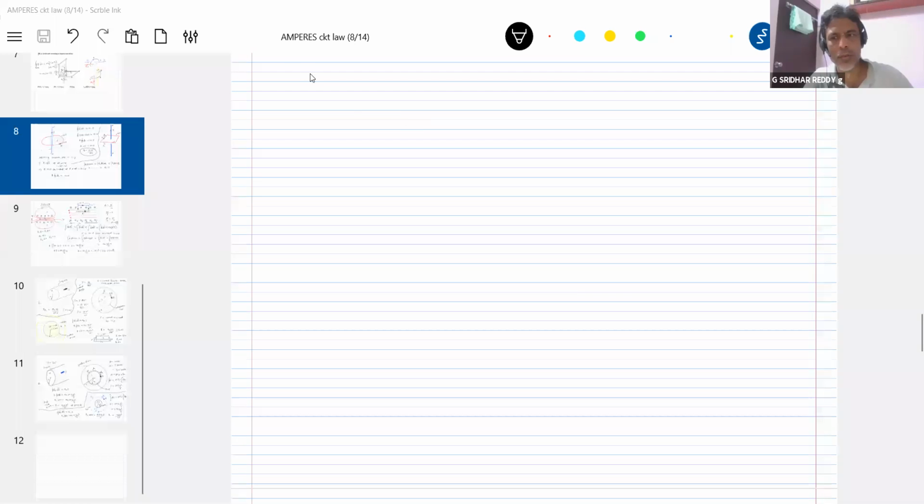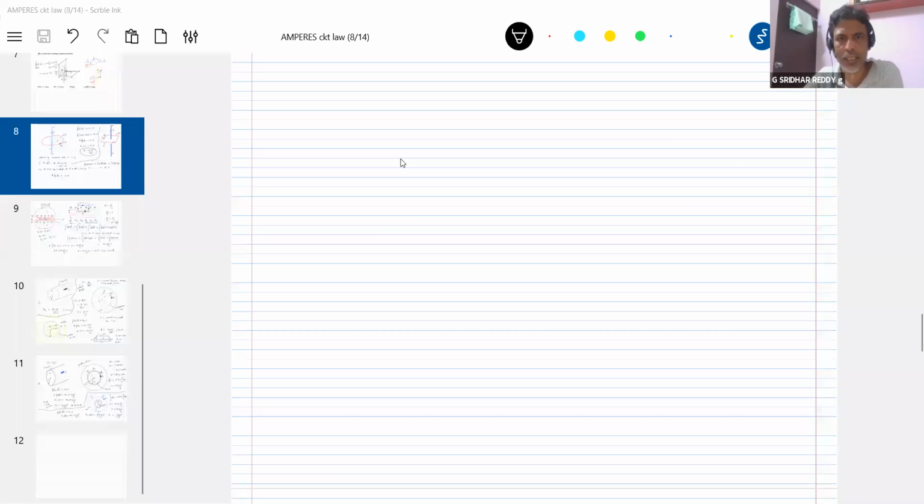Right hand thumb rule. So here what you should do is, hold the pen in the direction of current. So it will be like this, no? The thumb will give the direction of current. What about the field here? Look at my fingers. The field here will be into the plane. And what about here? Look at the fingers again. So what about B bar here?